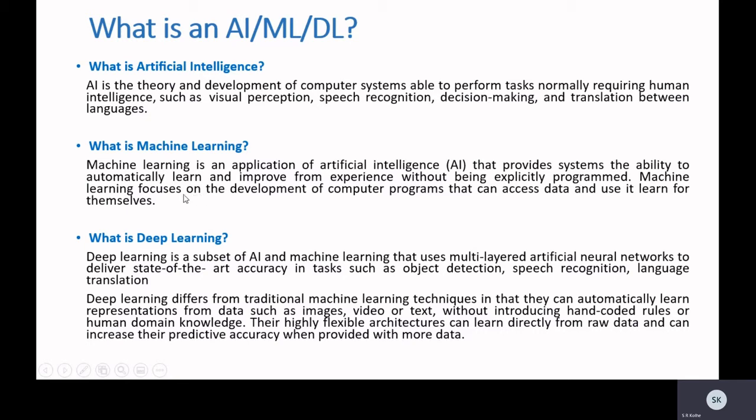So machine learning basically focuses on development of computer programs to learn for themselves, right? So machine learning basically is a system which automatically learns and improves from its experiences. Then another term you might have heard, that is deep learning.